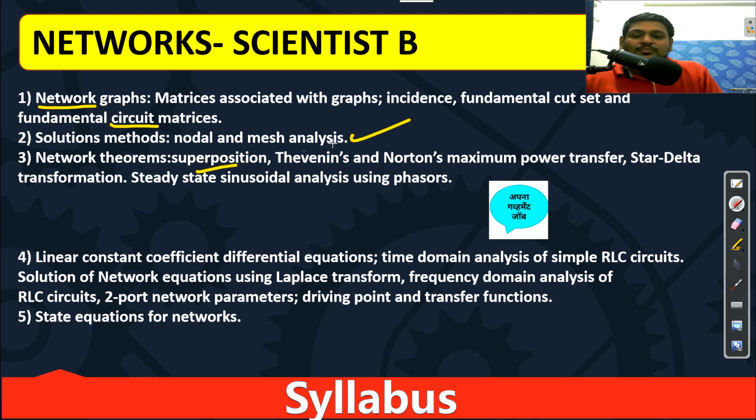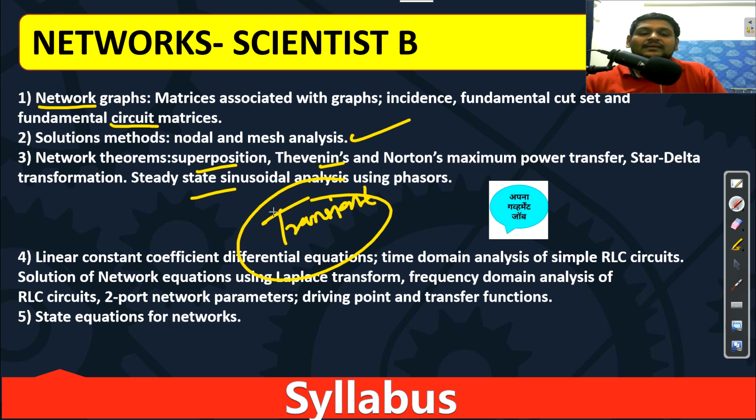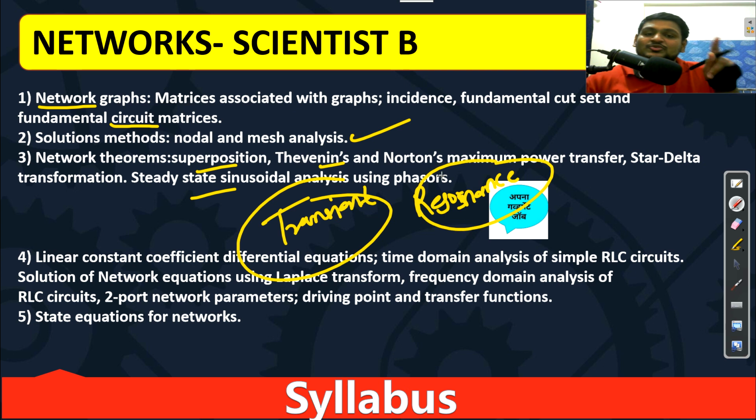Then network theorems: superposition, Thevenin, Norton, maximum power transfer, star-delta, and steady state sinusoidal analysis using phasor diagrams. Here we also have linear constant coefficient differential equations. This is basically part of transient analysis, so you need to do transient analysis completely. After that, transient resonance will be there. This resonance chapter is more important for you to study. Then Laplace transform you will do within the transient part only, in the starting part. Then frequency domain analysis, meaning the resonance part.